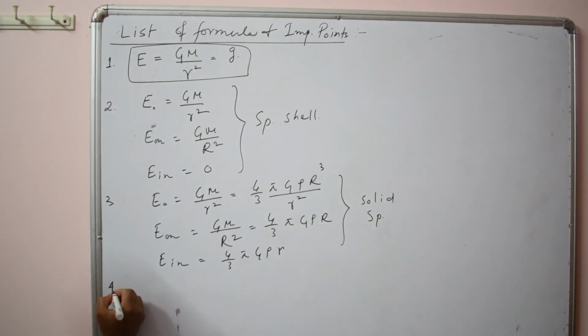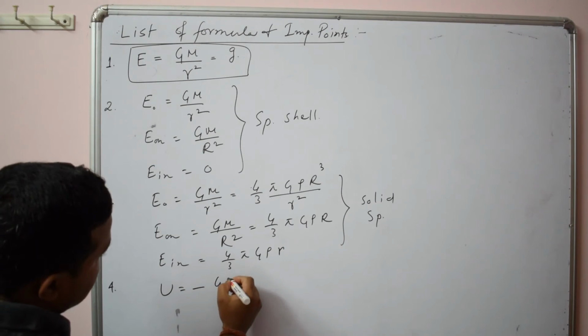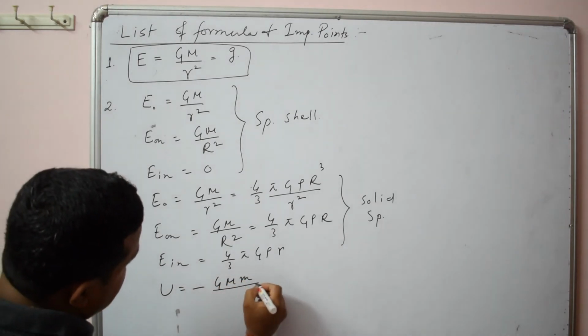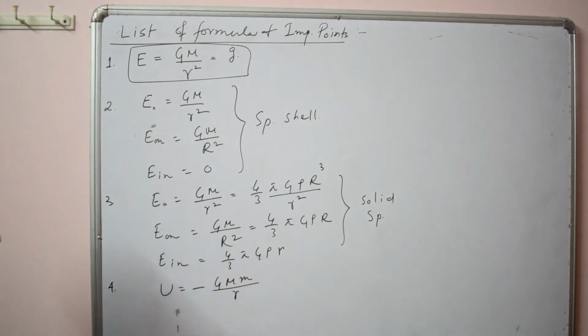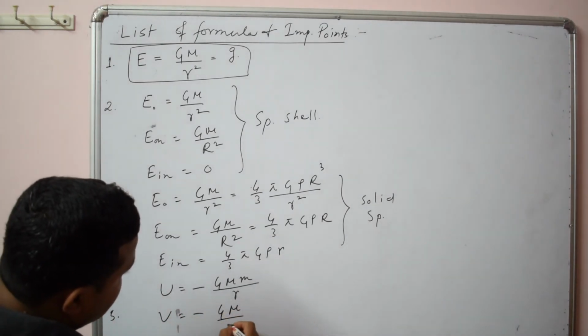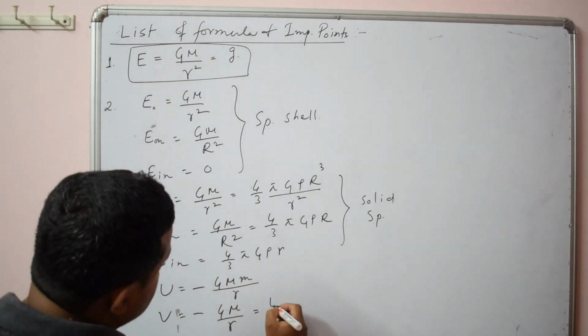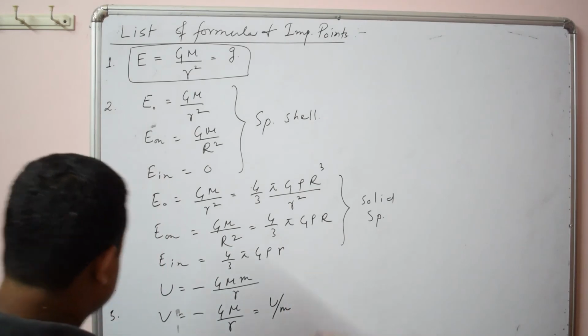Then I have discussed gravitational potential energy. The formula is minus GMm by r. Then gravitational potential, and the formula is minus GM by r, or you can also write this as potential energy per unit mass.